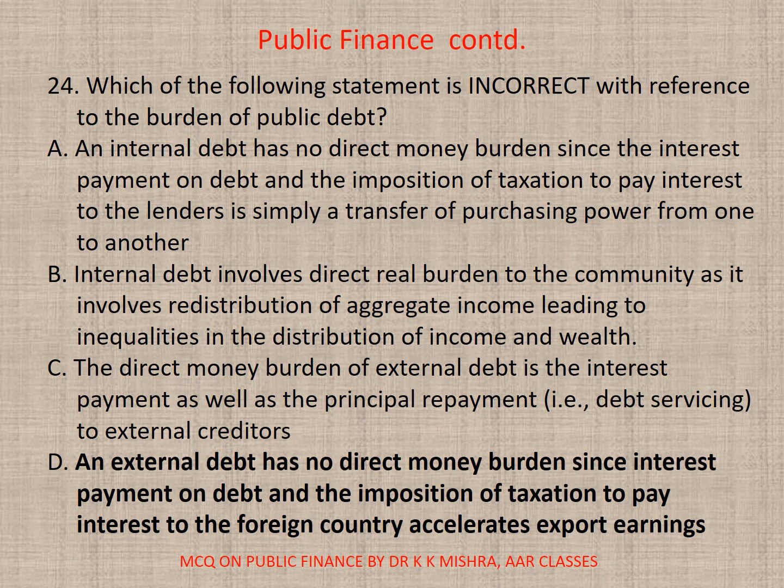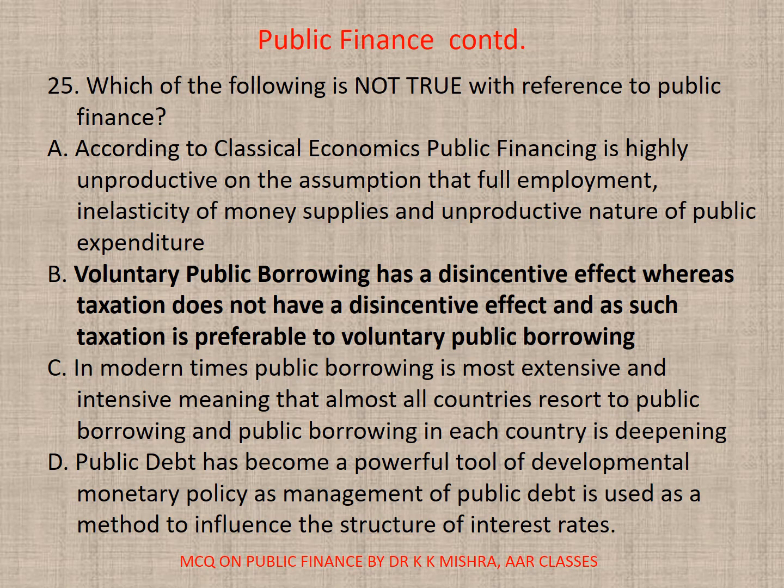24. Which of the following statement is incorrect with reference to the burden of public debt? So here correct option is D. An external debt has no direct money burdens since interest payment on debt and the imposition of taxation to pay interest to the foreign country accelerates export earnings. 25. Which of the following is not true with reference to public finance? So here correct option is B. Voluntary public borrowing has a distinct disincentive effect, whereas taxation does not have a disincentive effect, and as such taxation is preferable to voluntary public borrowing.